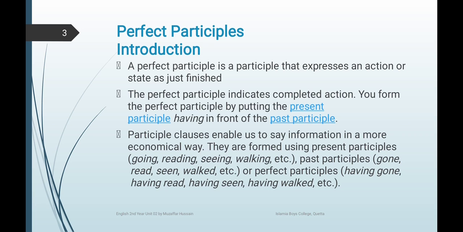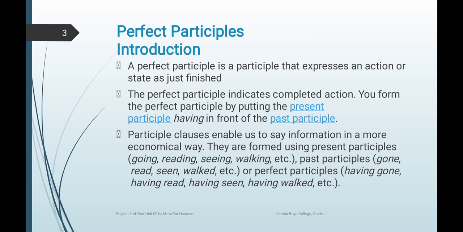As far as perfect is concerned, it is verb plus third form. The perfect participle indicates completed actions. You form the perfect participle by putting the present participle having in front of the past participle.